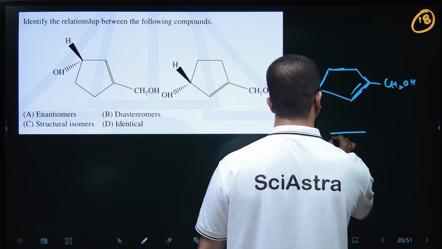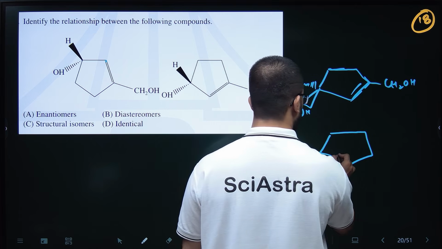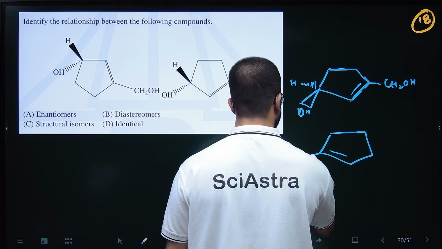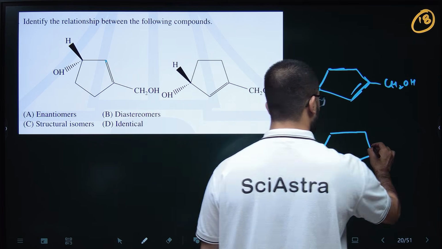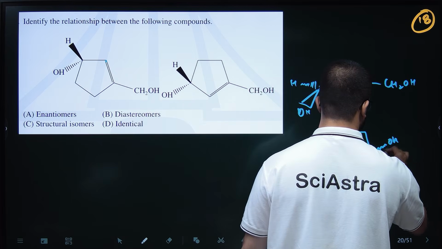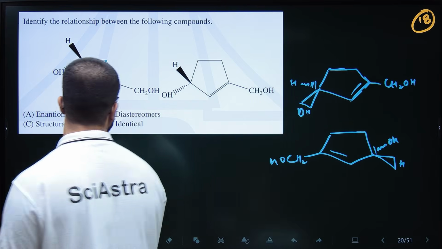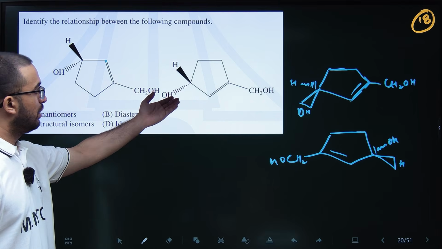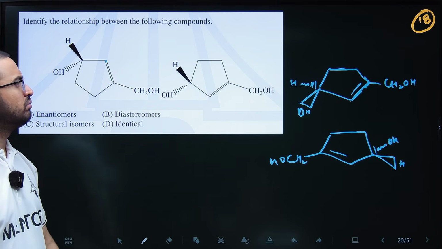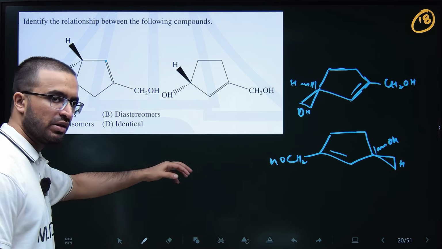If you rotate this, then the double bond, CH2OH and OH will go inside and H will go outside. So basically this is not a stereoisomer of this. This will be a diastereomer. Let's check.